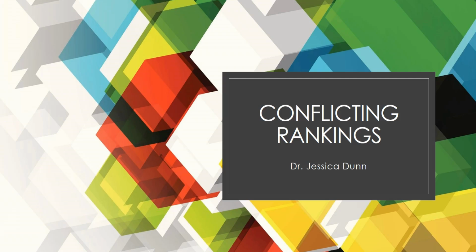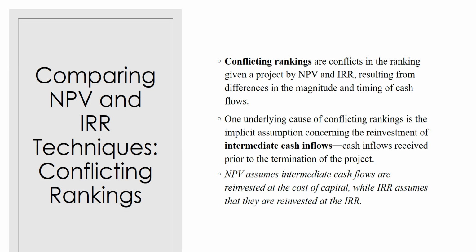This is Jessica Dunn. We're going to continue our capital budgeting discussion, and we're going to discuss why projects have conflicting rankings. So conflicting rankings are where we see that a project would be ranked higher or lower when comparing net present value or internal rate of return.